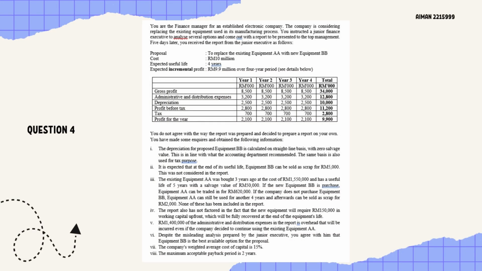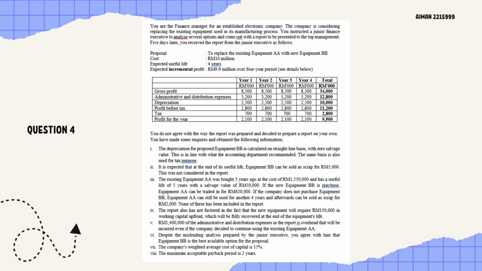Hi, Assalamualaikum. So I will continue with the next question, which is question 4. You are the finance manager for an established electric company. The company is considering replacing the existing equipment used in its manufacturing process. You instructed a junior finance executive to analyze several options and come out with a report to be presented to the top management. 5 days later, you receive a report from the junior executive as follows.